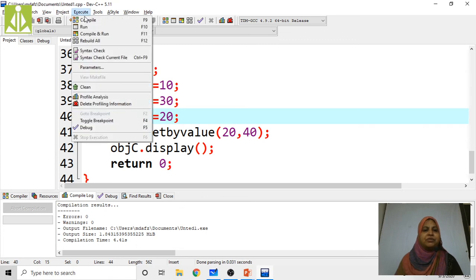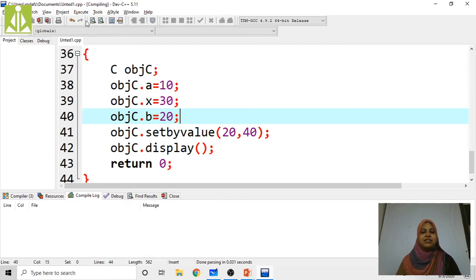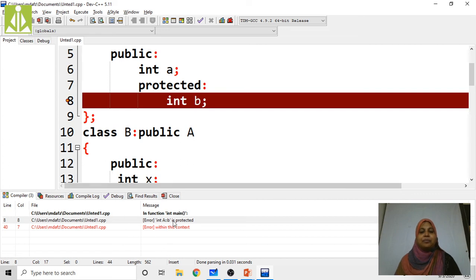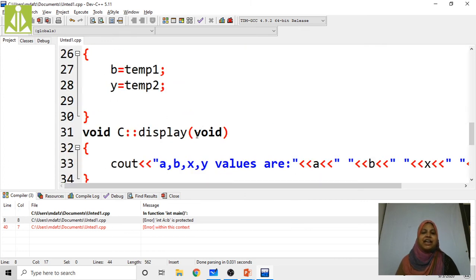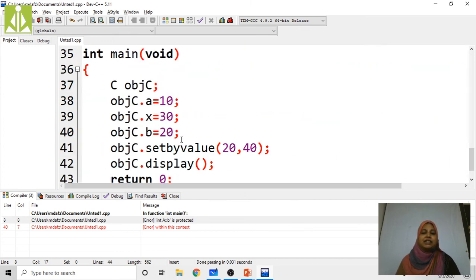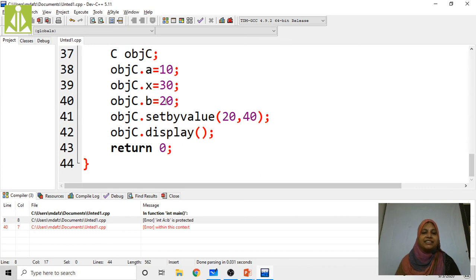What will happen? B is protected data. See here, error: int a, b is the protected data member of A. That's the reason you can't access b by using the object of its derived class.